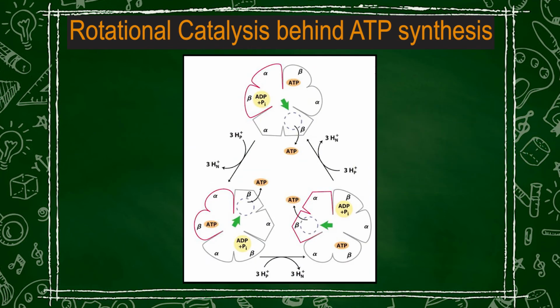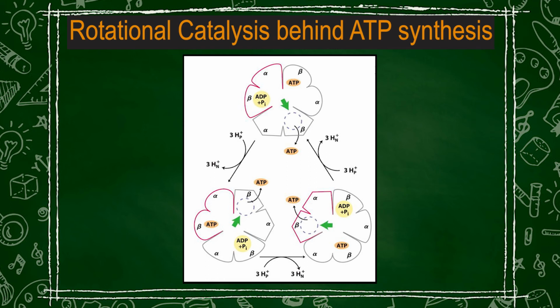Thus, with one complete rotation of the gamma subunit, or when there is a passage of 4 protons across the CF0, the gamma subunit, which is in contact with each beta subunit, moves to cycle through all the 3 conformations. That is, each beta subunit passes through 3 different conformations: first binding of ADP and Pi. Next it moves towards the tight formation of ATP, and in the third conformation it changes to the empty form, where the ATP leaves the beta catalytic subunit.